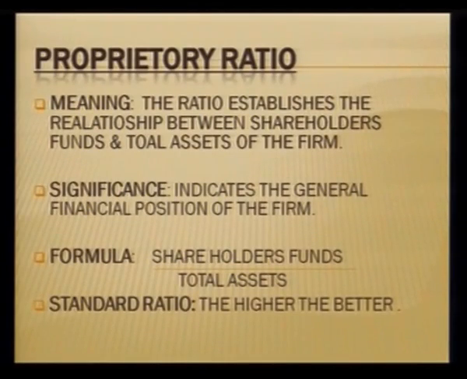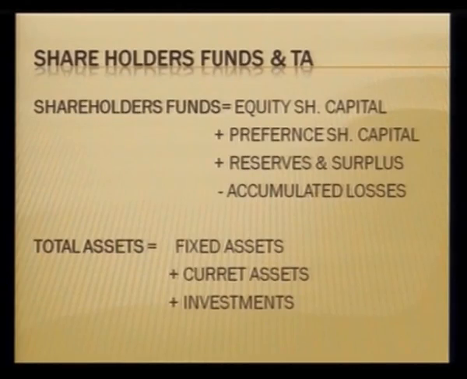Okay. The formula for the proprietary ratio, as I just said, is total shareholders' funds upon total assets. Total shareholders' fund would mean the equity share capital, the preference share capital, and the reserves and surpluses, and from the sum total of these three, you have to subtract the accumulated losses. What do we exactly mean by the term accumulated losses over here?